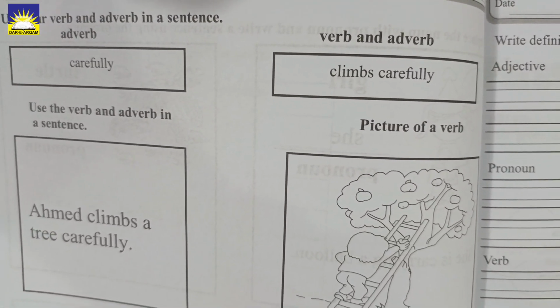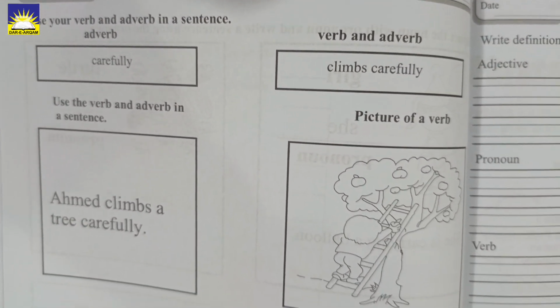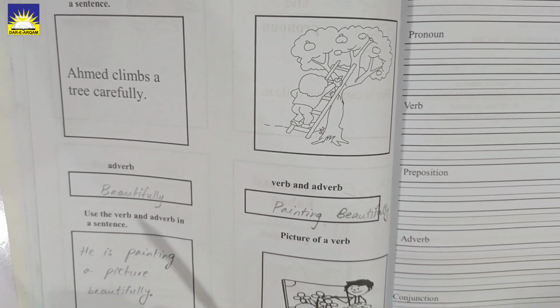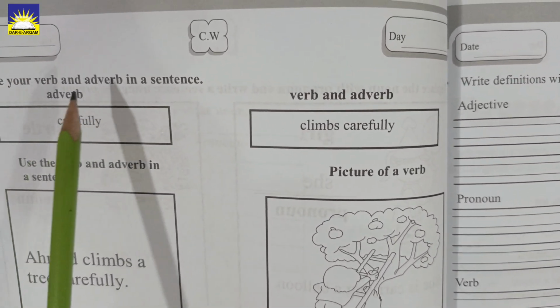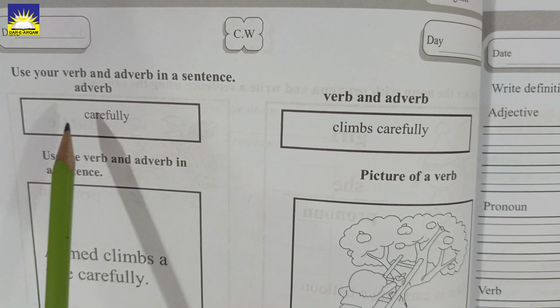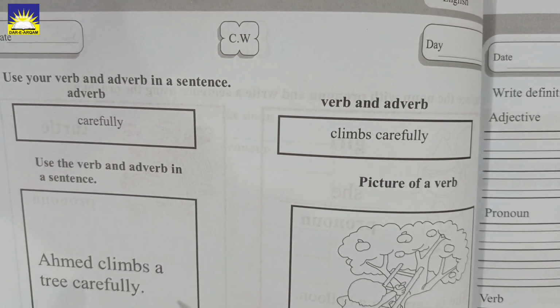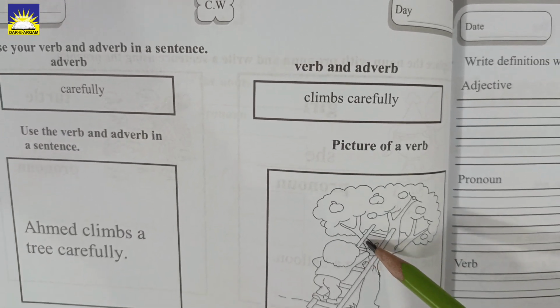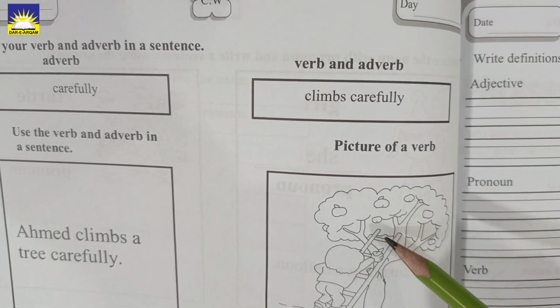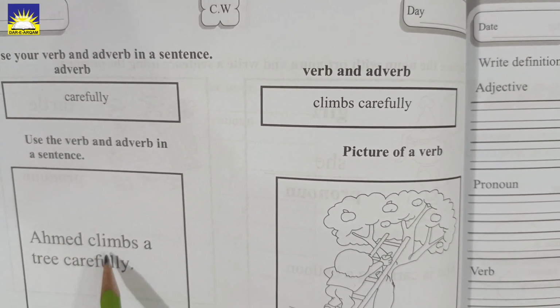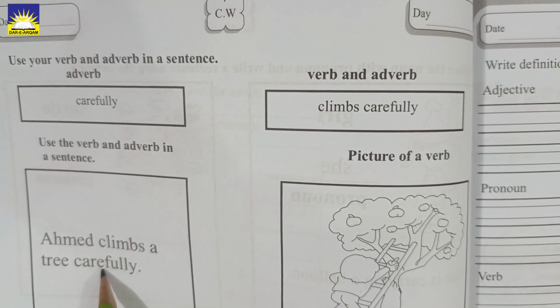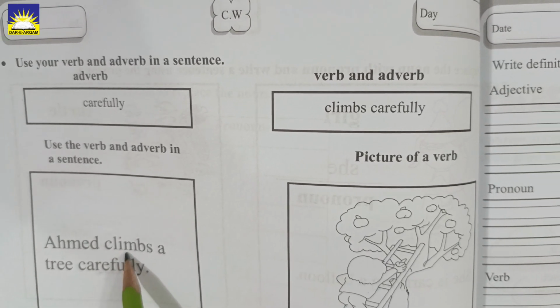Dear student, on workbook page 34, you have more practice of adverbs and examples are given so that you can understand it very properly. So look here, use your verb and adverb in a sentence. First, you have to look at the picture. A boy is going up and doing something. Look at the picture. He is picking apples, and here in the box you can see an example is given. Ahmed climbs a tree carefully. Here carefully is an adverb, and climbs is a verb.